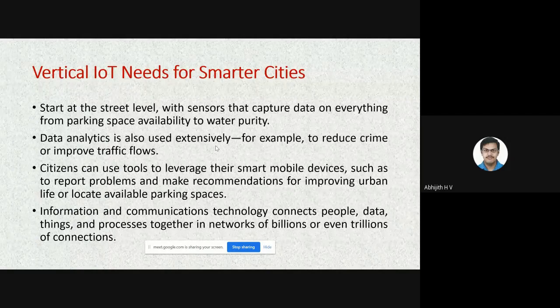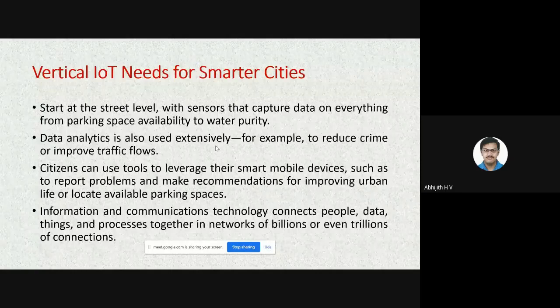Once the sensor senses the data, then we need to analyze the data in order to take certain measures. So data analytics needs to be used extensively. That is another need.